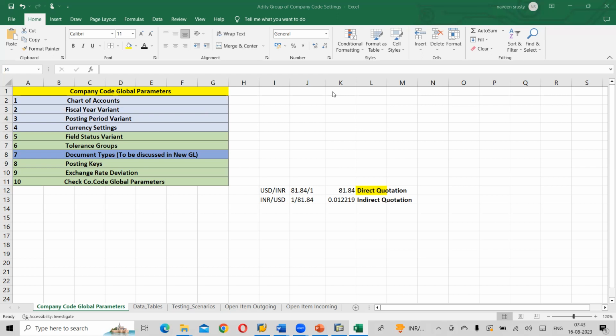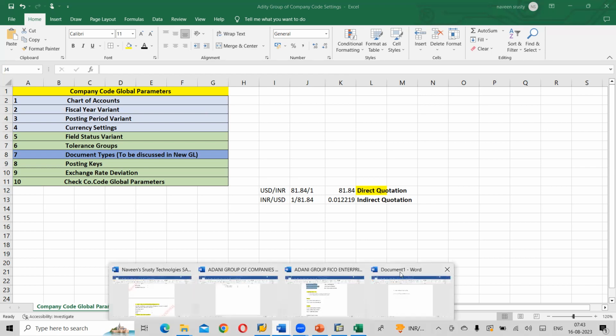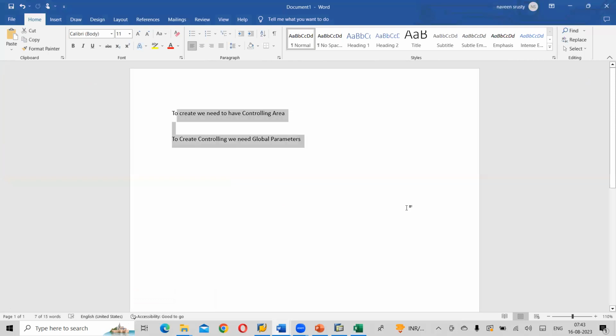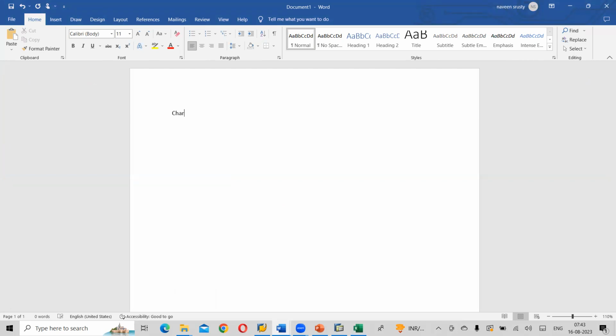So write down first one, chart of accounts. Chart of account is a library of GL masters.